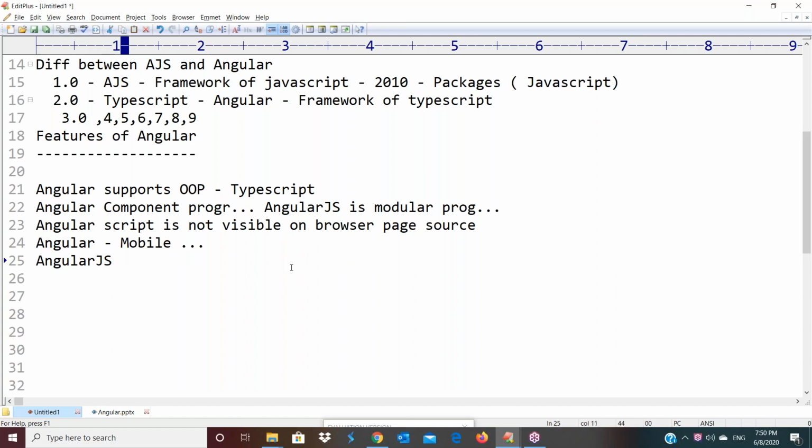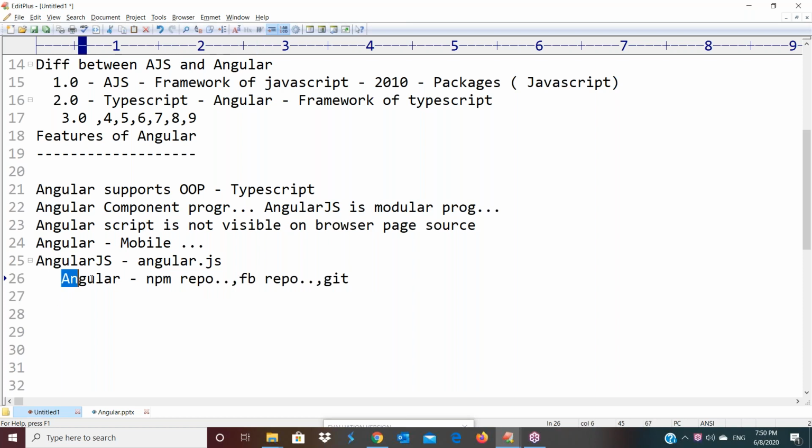In AngularJS, the functionalities are available in a file. What is that? The Angular.js file. But when you come to Angular, the functionalities are available in the npm repository or any Facebook repository, or GitHub, or Git repository. From these repositories, we are downloading the packages of Angular. So here, there is no need to call any explicit JS file. Directly, we install the required packages in our project. These packages are available in npm, Facebook or GitHub repositories.